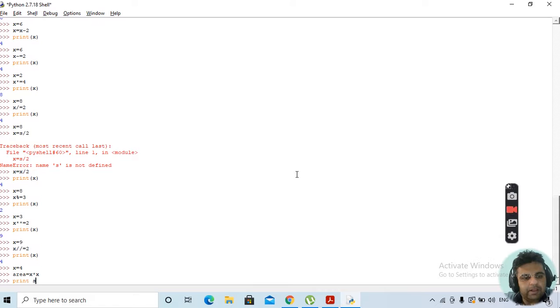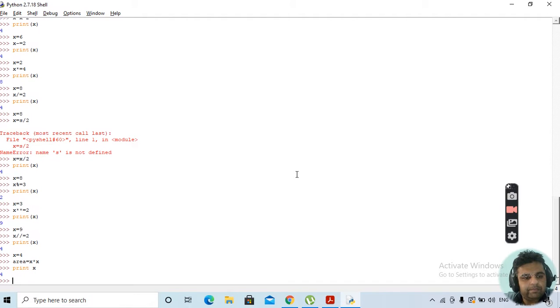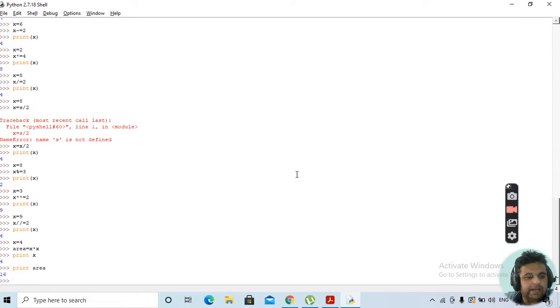Then you have print x, print area. You'll be getting it as 16. So this is a way of evaluating an expression. If you want to print the value of any variable, write down print x. Take care, print area.